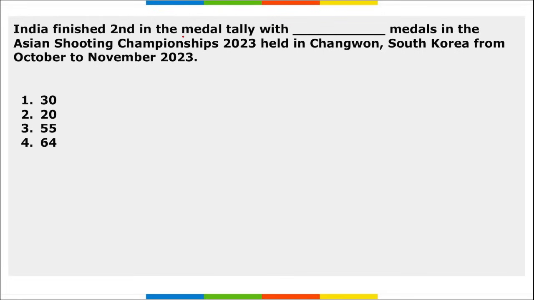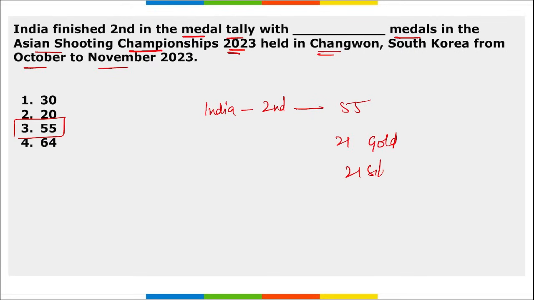India finished second in the medal tally with 55 medals in the Asian Shooting Championship 2023 that was held in South Korea from October to November 2023. So India finished in second position. What was the medal tally here? 55. With a total of 55 medals, India secured second position. Among these 55 medals, 21 were gold, 21 silver and 13 were bronze.